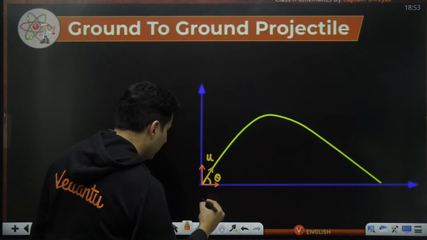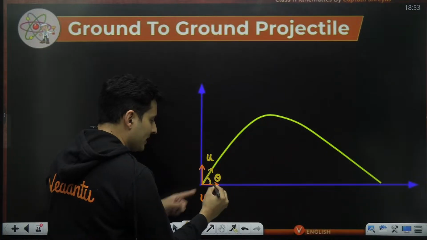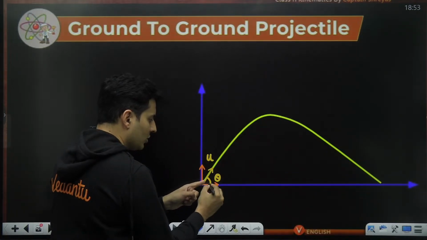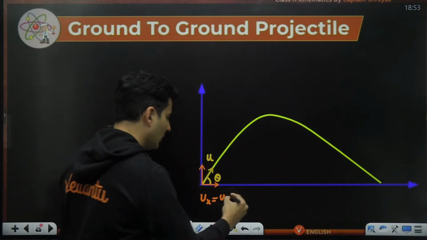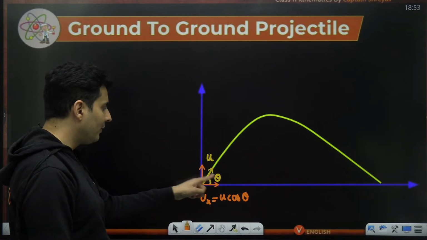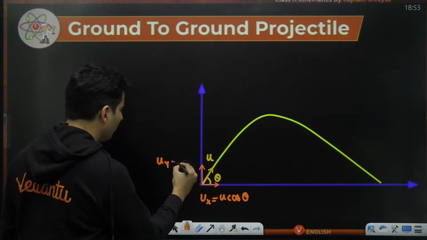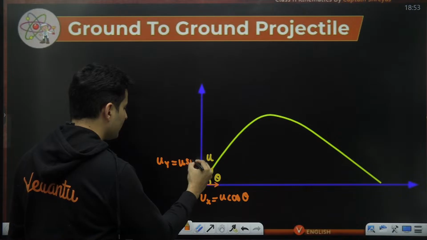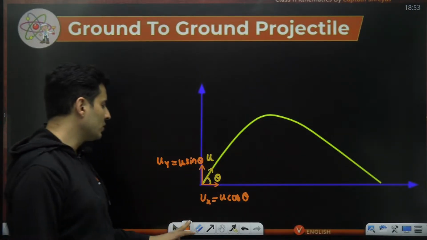The horizontal component will be closer to the vector, so theta. Closer means C, C means cos, so it will be u cos theta. That's the shortcut. If it is far from theta, it is a sin. You have committed a sin. So the y component will be u sine theta. ux is u cos theta, uy is u sin theta.